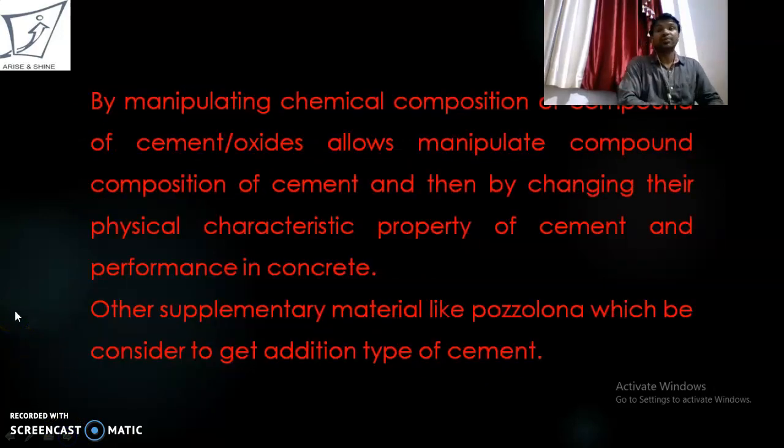As I told you earlier, by manipulating the physical properties and composition of cement, we can make different types of cement. Manipulating the chemical composition of the compounds or oxides of cement allows us to manipulate the compound composition of cement, and then by changing the physical characteristics we change the properties of cement and its performance in concrete. Other supplementary materials like pozzolana can be added to get additional types of cement.